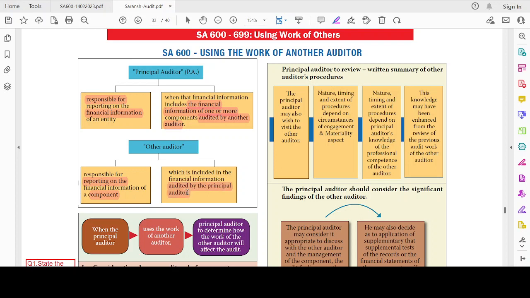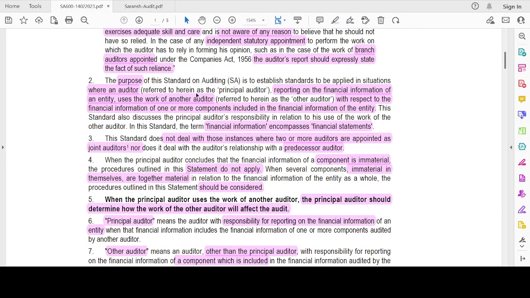So the consolidated financial statement, right? Those branch auditors will be known as other auditors. Okay. Now, let's understand the term component that is given here.